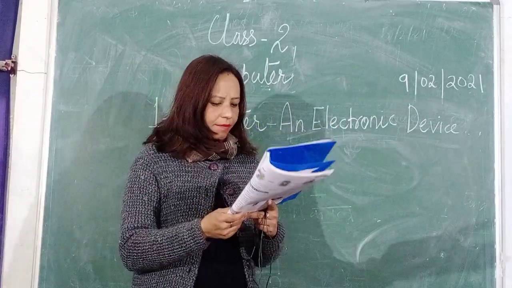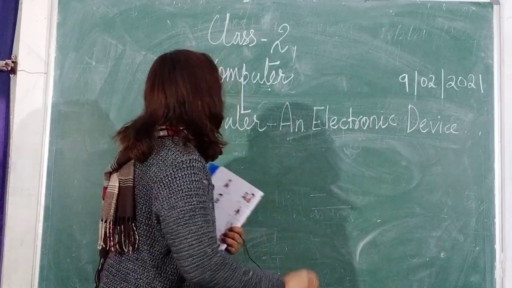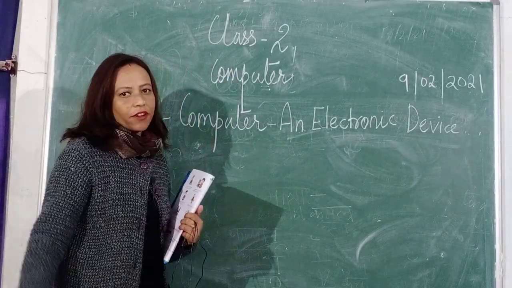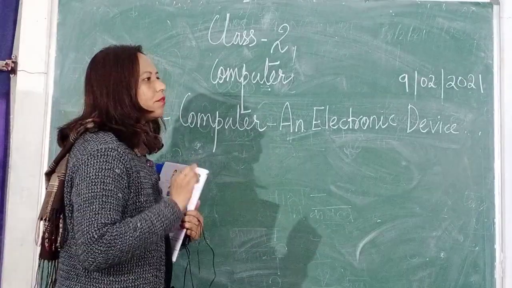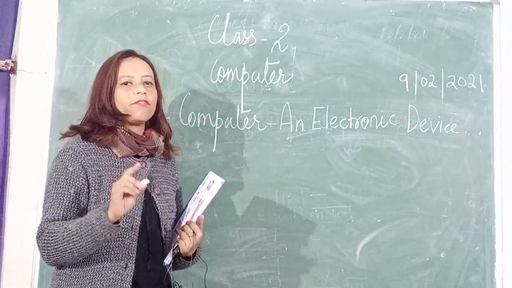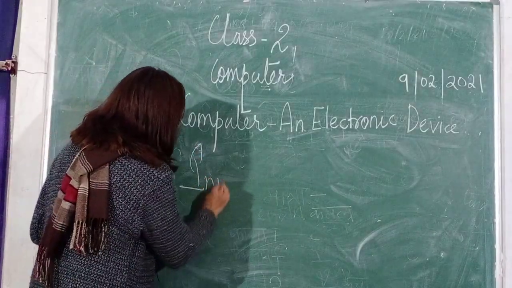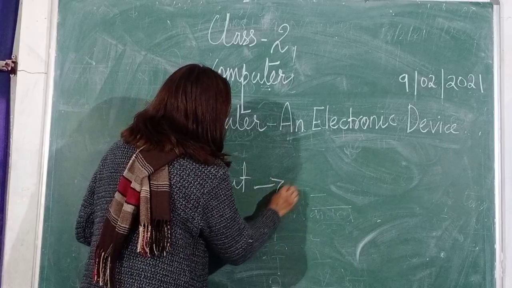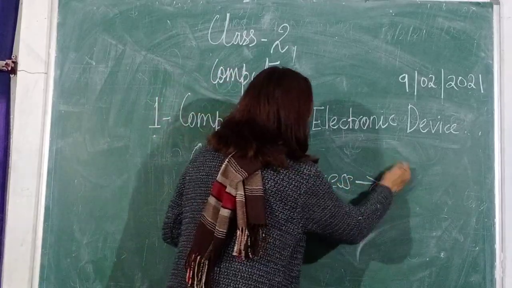Consider the following example to understand this. Now, children, machines are very superior to a human being, but a machine cannot work without the help of a human being. Okay, and a machine works with 3 things: input, process and output.